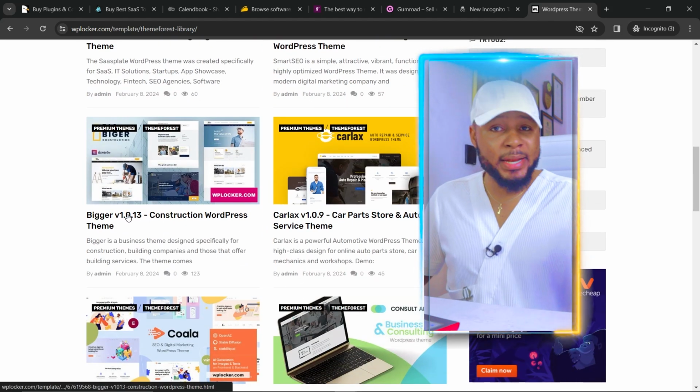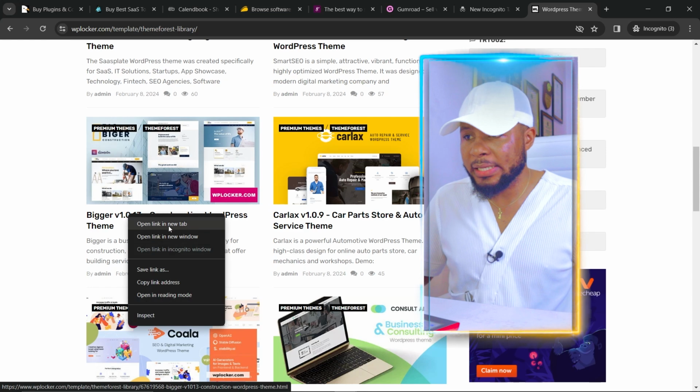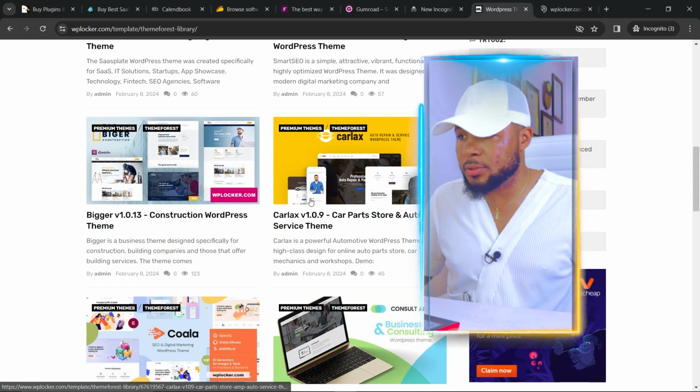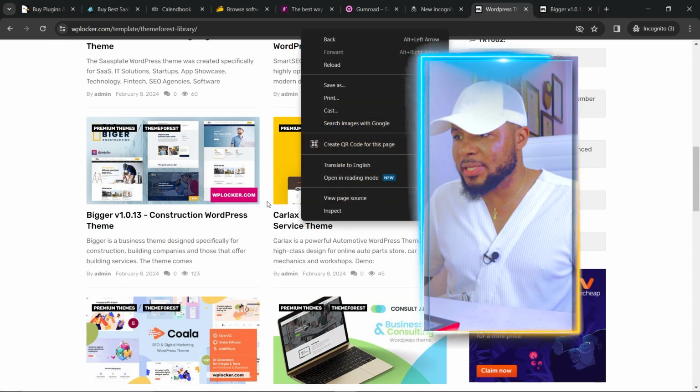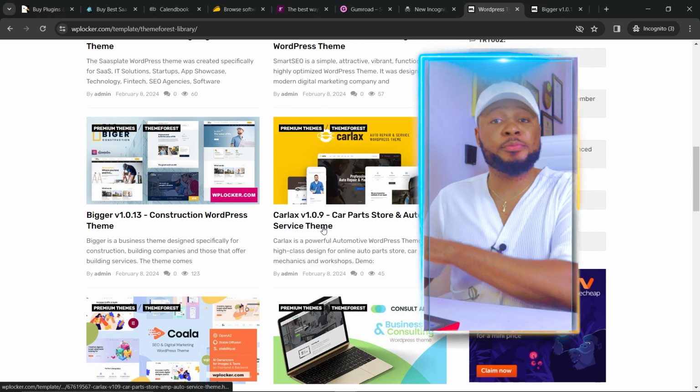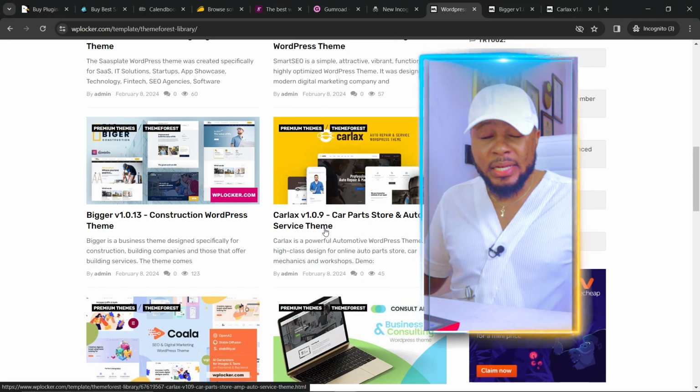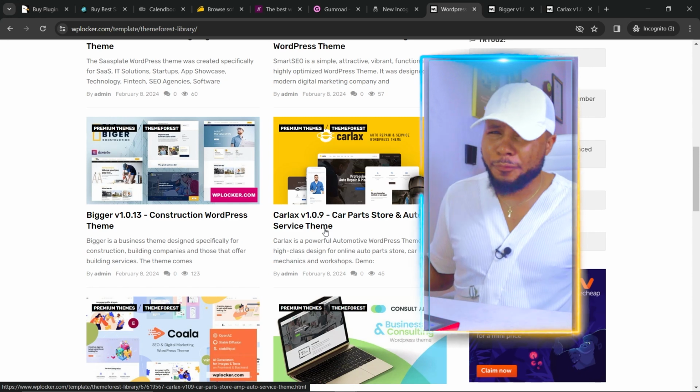Now, this one looks good, and the next thing I'm going to do is to just right click and click on open link in a new tab, and I'm going to do the same for this one, and you're going to just keep doing this and select as many themes as possible. You can do 50, you can do 100. Don't worry, I'm going to be showing you exactly what you're going to do with this.